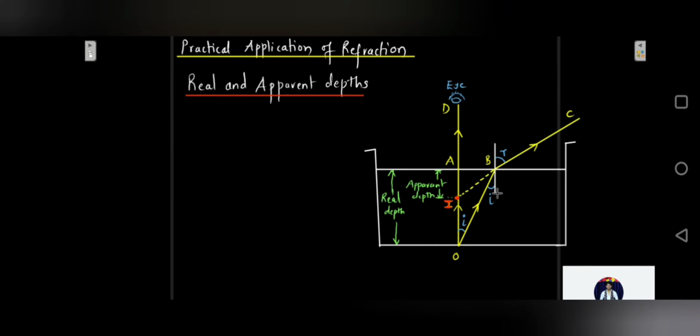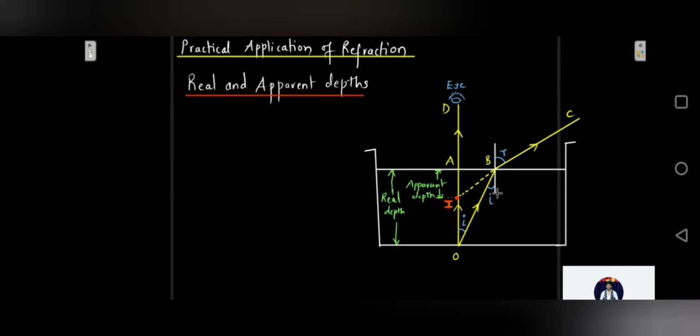Next we will see the practical application of refraction. So where do we practically see this refraction? Okay, so the first one we have is the real and apparent depths. In a normal situation, a perfect example would be a swimming pool. When you see a swimming pool which is completely filled with water, you will notice that the floor of the swimming pool appears to be raised.